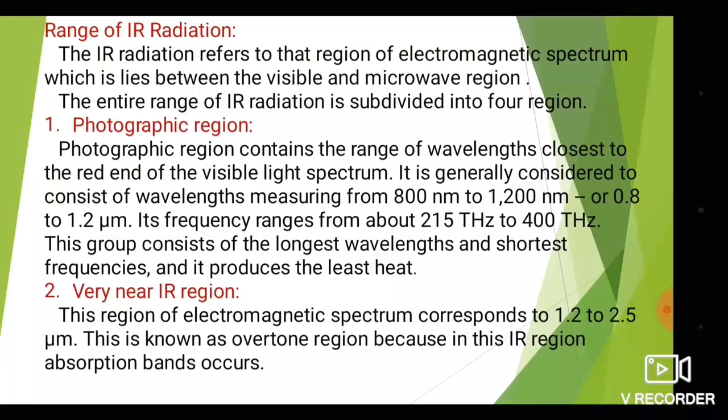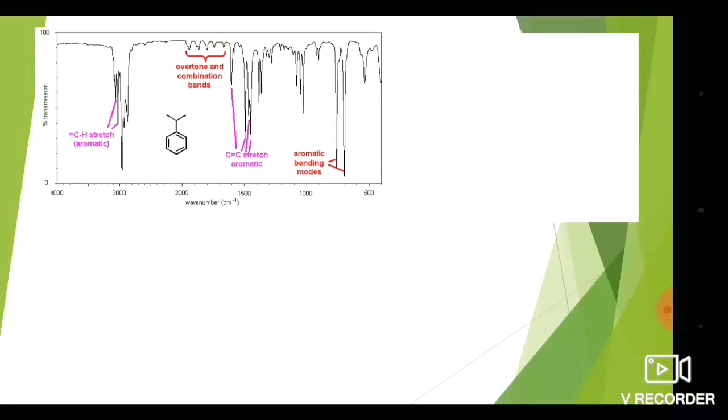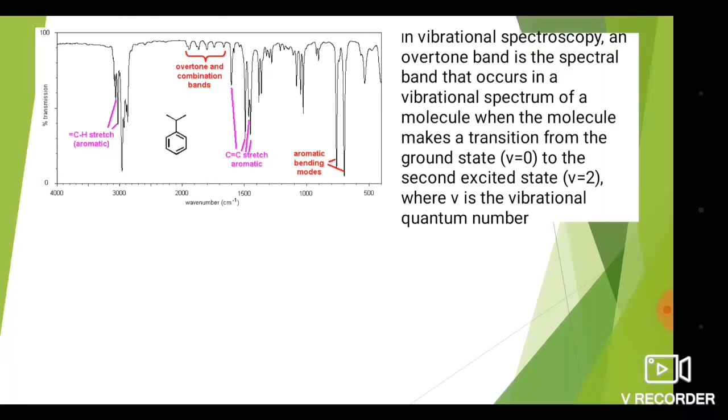What is meant by overtone? Because here the absorption bands generally occur in this region. As the word tells, overtone means extra.